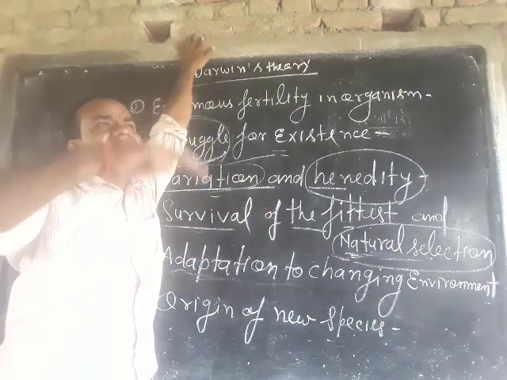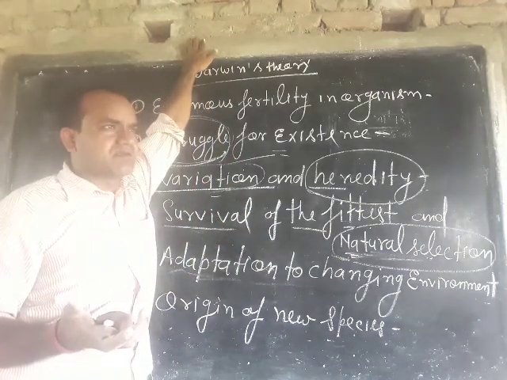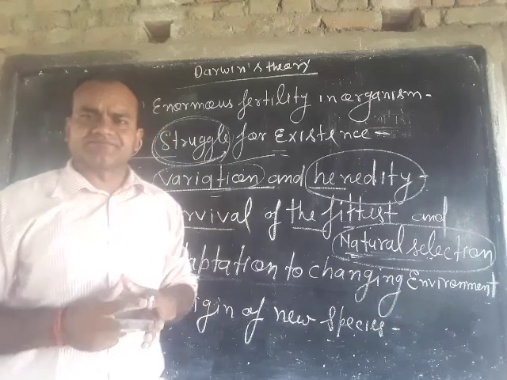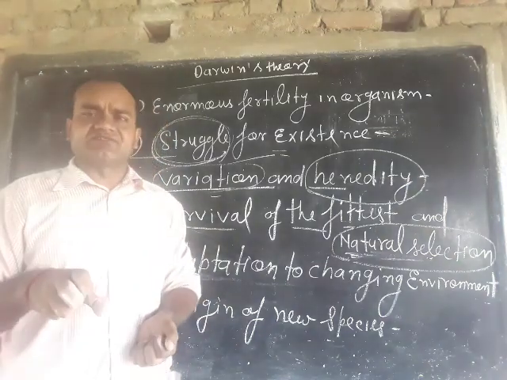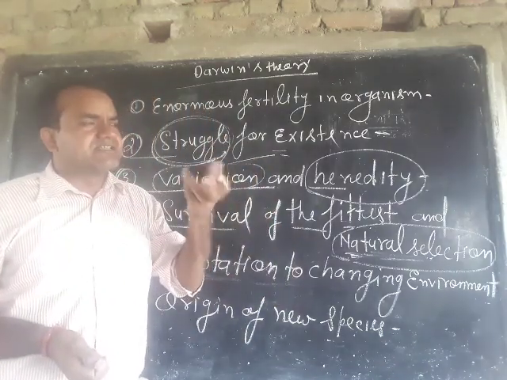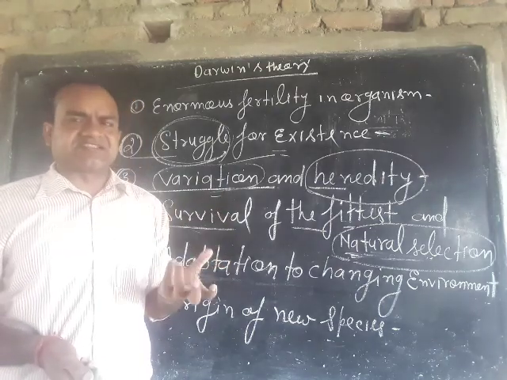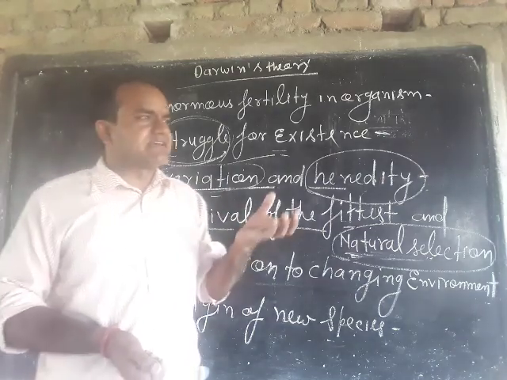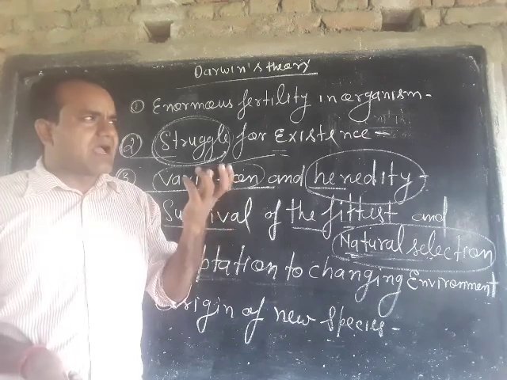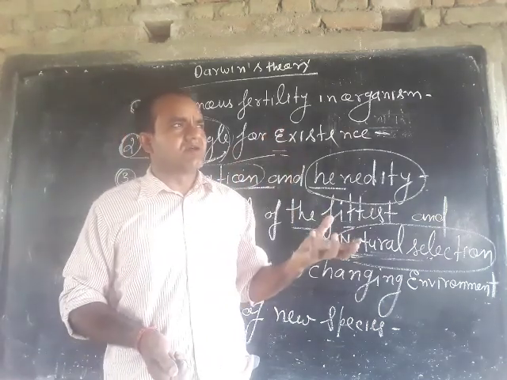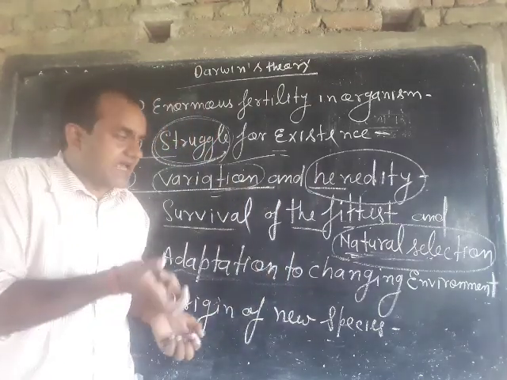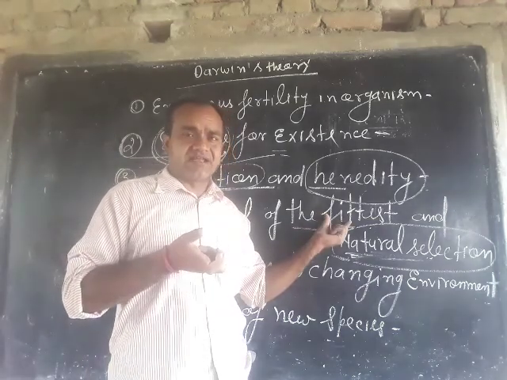When the environment changes, such as when coronavirus spread all over the world, those organisms which modified their structure and lifestyle, such as taking kadha in Hindi and some medicines which increase the immunity of the body, are known as the fittest animals.